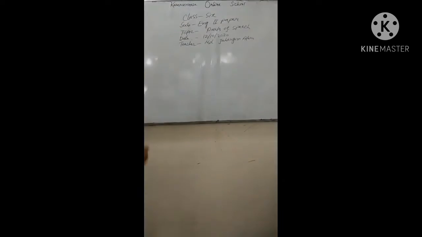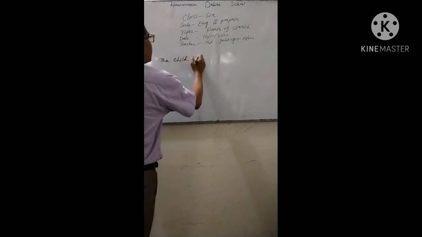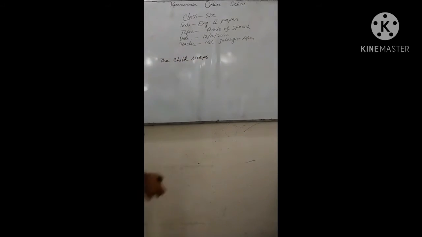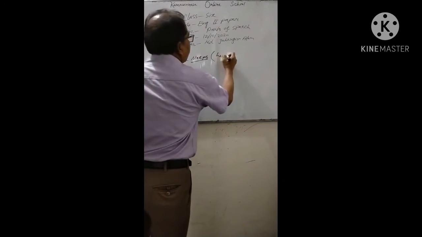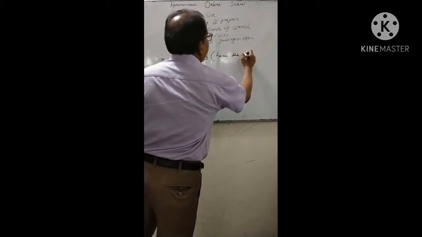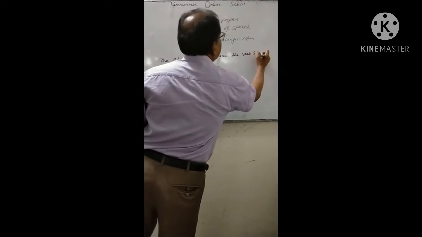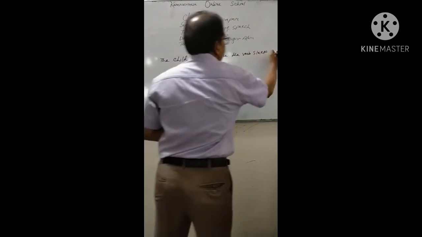Like, if I write a sentence, the child sleeps. Look, here the verb is sleeps, a single word.